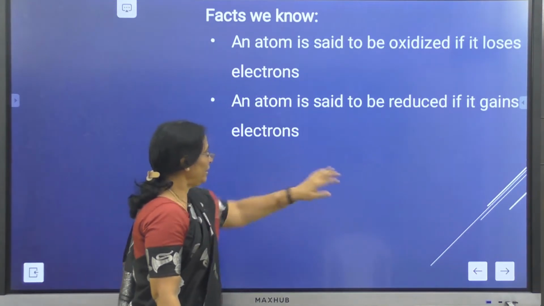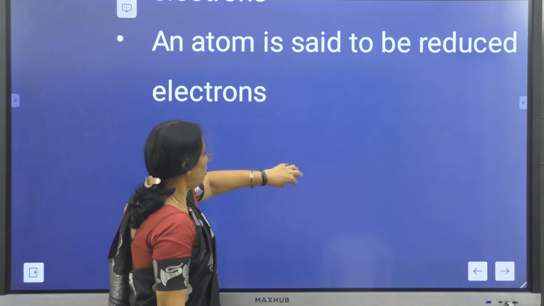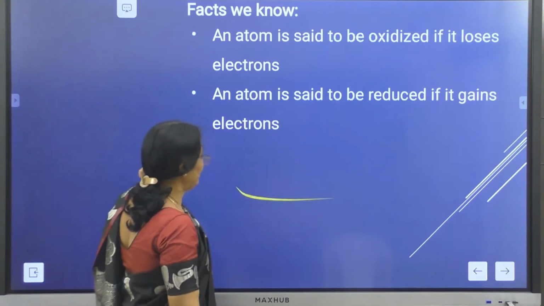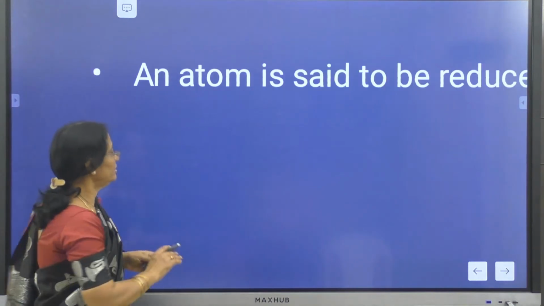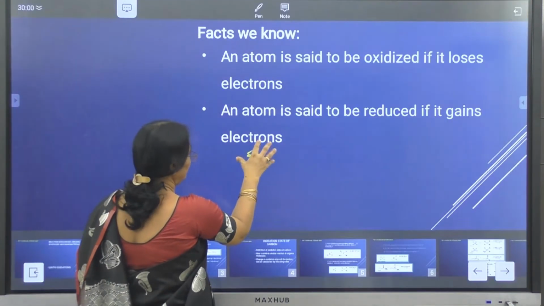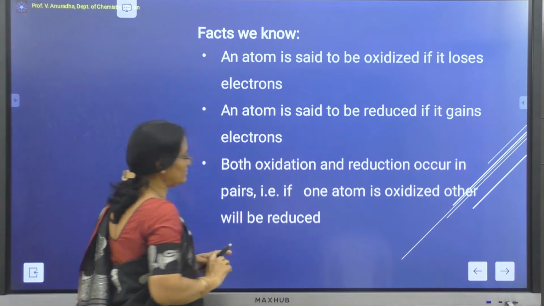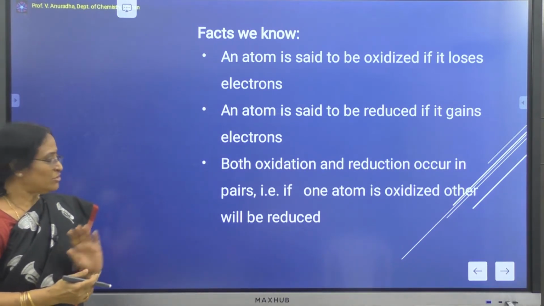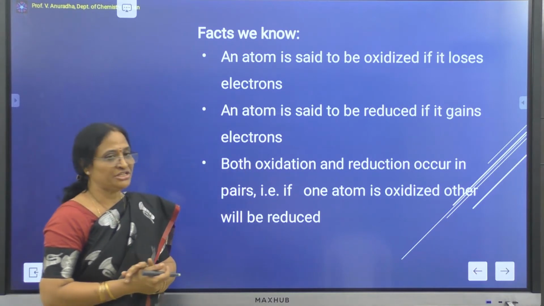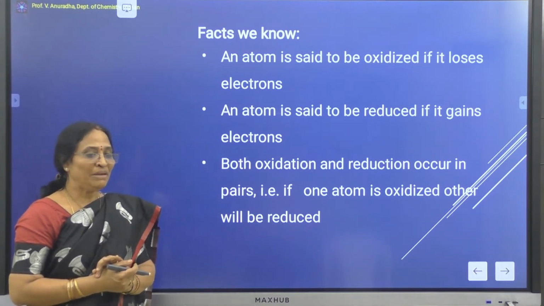Both reduction and oxidation always occur simultaneously. Only oxidation or only reduction in any reaction is not possible. Always both oxidation and reduction occur in pairs. What do I mean by that?